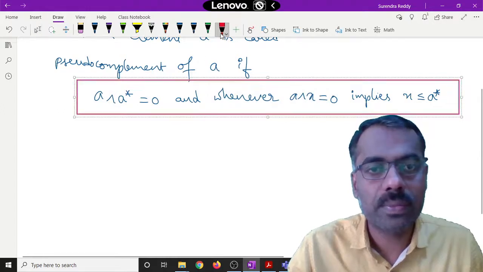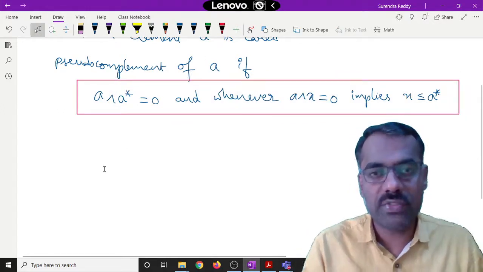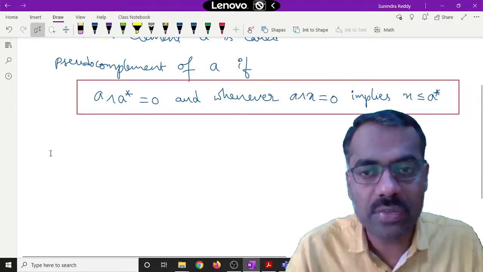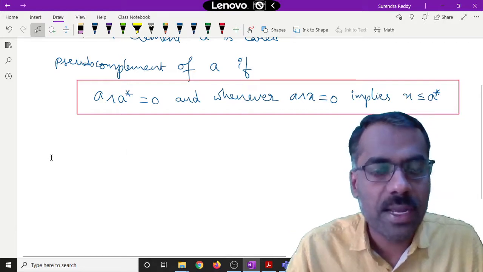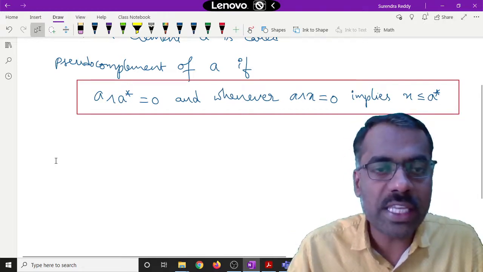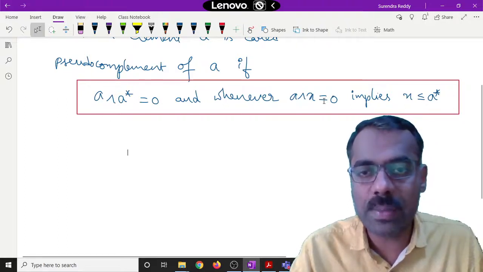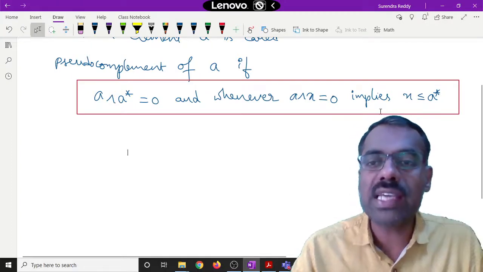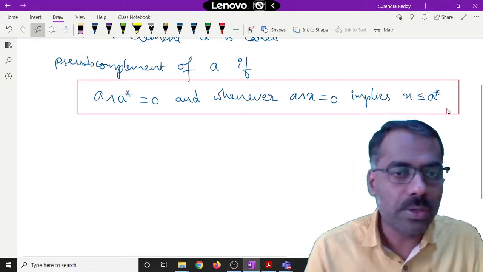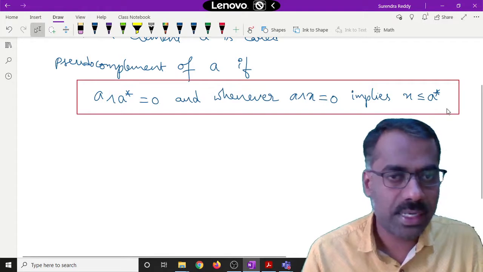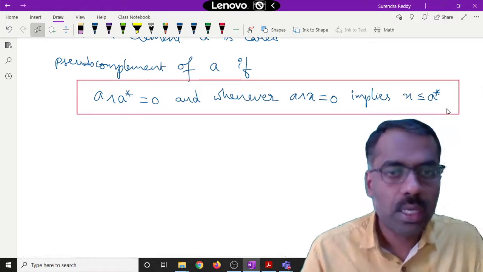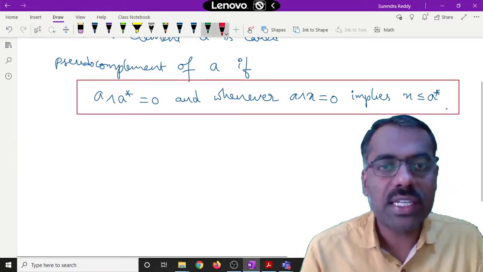Is this clear? Definition: pseudo complement of A. First of all, that element when you meet with A should be 0, and it should be the largest element satisfying that condition. That means whenever A meet X is equal to 0 implies X should be less than or equal to A star. Then we have seen yesterday some properties.